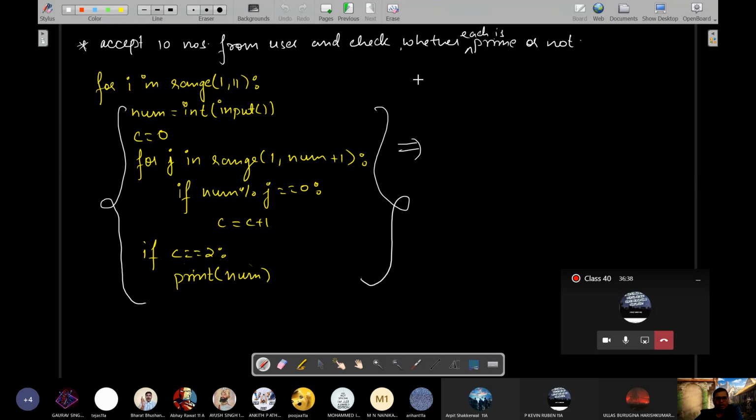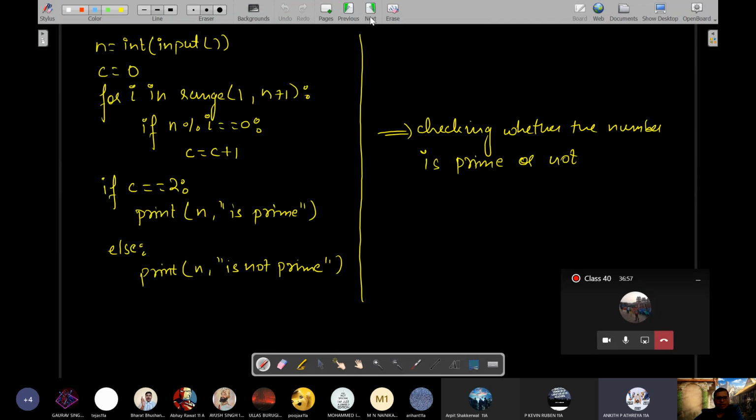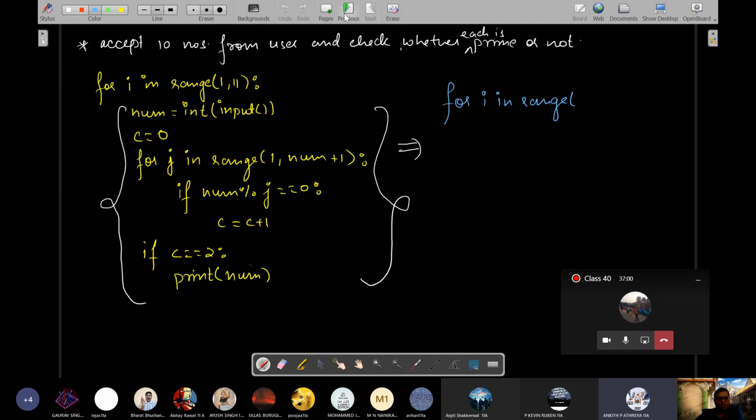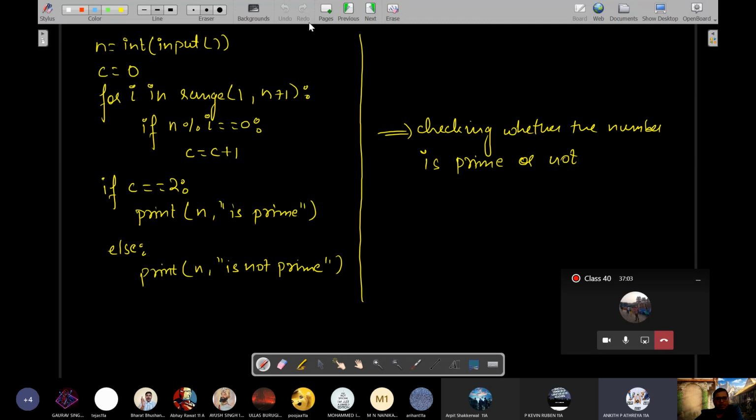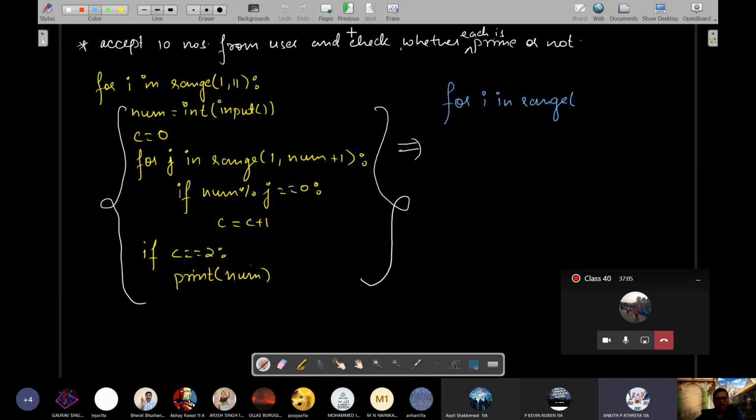So tell me only, what will this do, for i in range? Sir, that is for checking the factors. No, I have written the same code. No, sir, the second part is for checking prime. The top part is for checking the factors. No, you see the white braces. I have included the entire program. Acha, Kevin, tell me what this program will do?